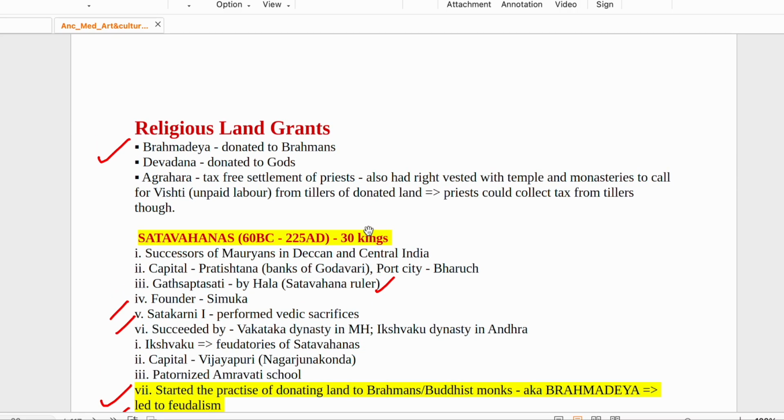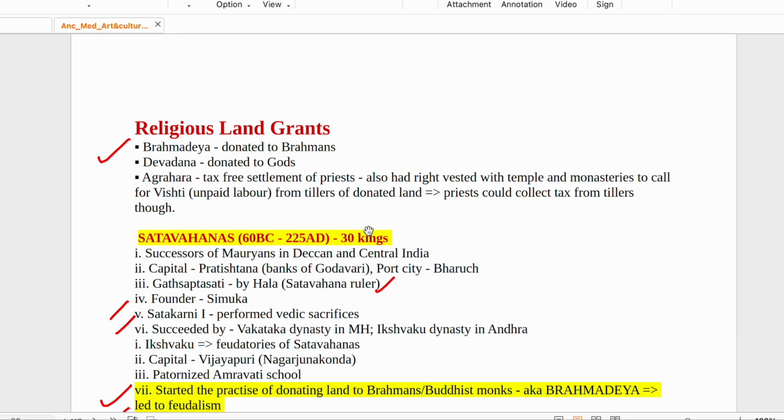Now we will see religious land grants. So Brahmadeya, donated to Brahmans. Okay, so this is rhyming, Brahmadeya, Brahmans. Then Devadana, as the name suggests, donated to gods. Agrahara, tax-free settlements of priests. Where priests used to live, it is called Agrahara.